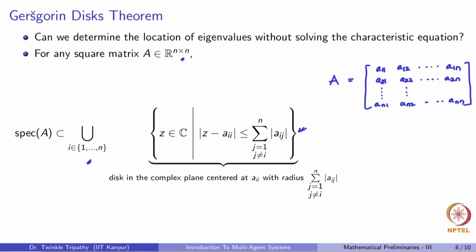Then the Gershgorin disks are constructed in the following manner. Each Gershgorin disk is associated with a row of the matrix. Let us take the first row.